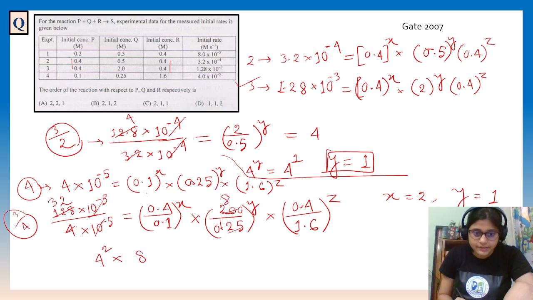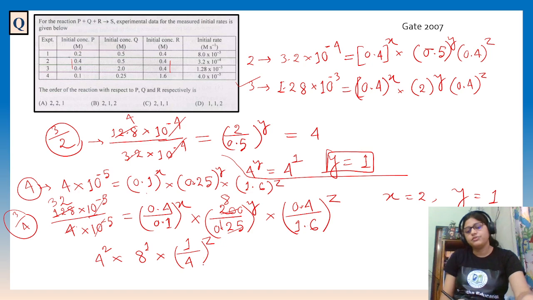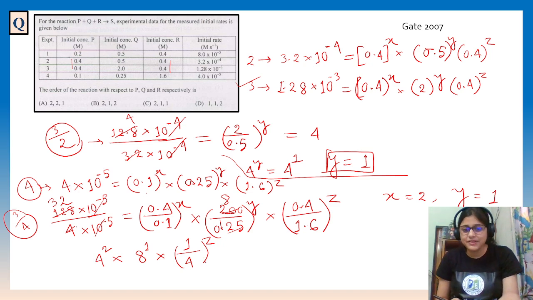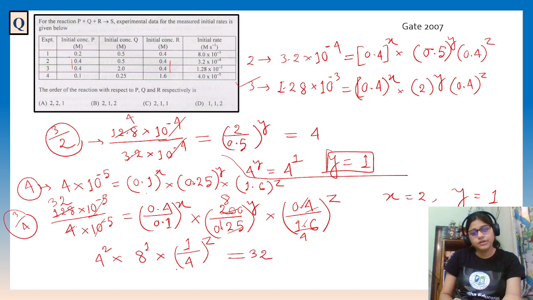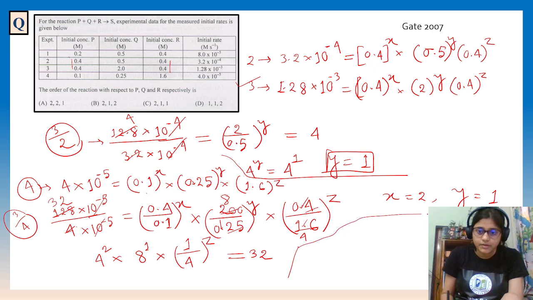So 8 to the power y, which means 1, into what will it be? It will be 1 by 4 into z. It will be like that only, right? Because this 4 will be gone and 4 by 4. Equal to 32 we got now, 32. So it is 16, and I will solve here only this way.